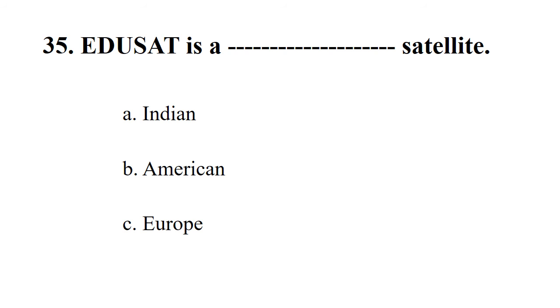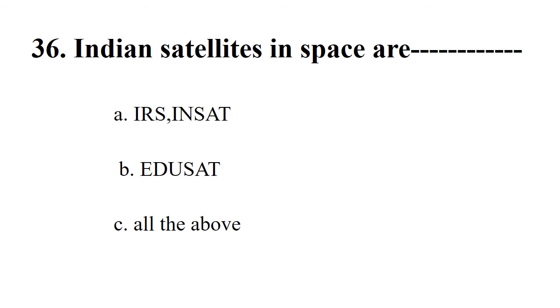Options: Indian, American, European. The right option is Indian. Next. Indian satellites in space are IRS, INSAT, EDUSAT, all the above. The right option is all the above.